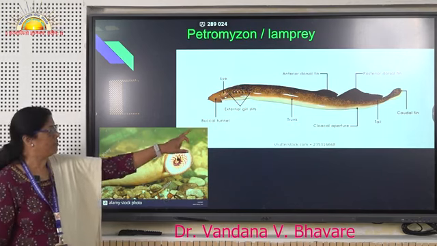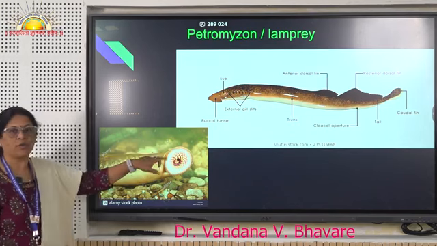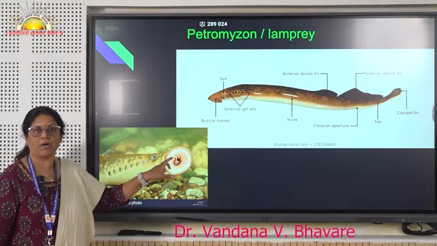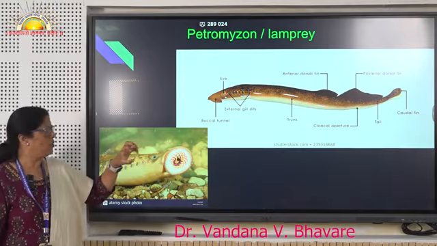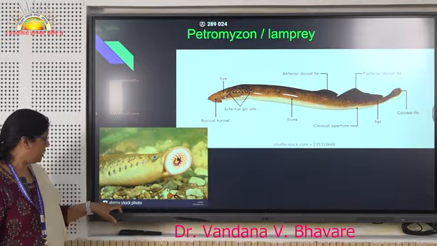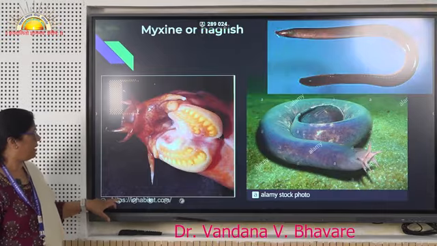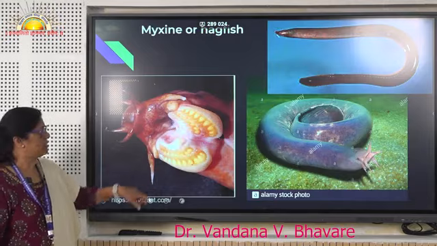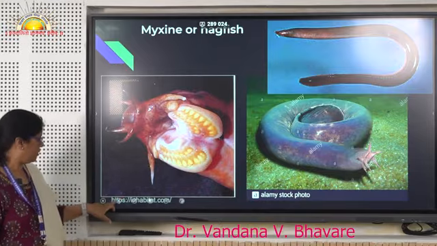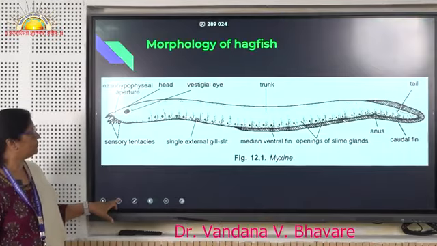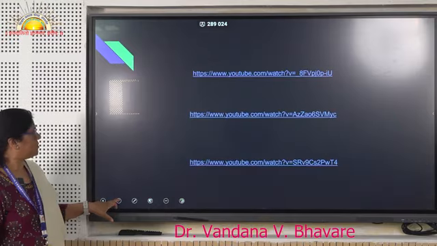This is Petromyzon, with its circular suctorial mouth with sharp teeth inside, which make a hole in the body of the other fish to suck its blood. This structure shows the internal jaws or circular mouth.